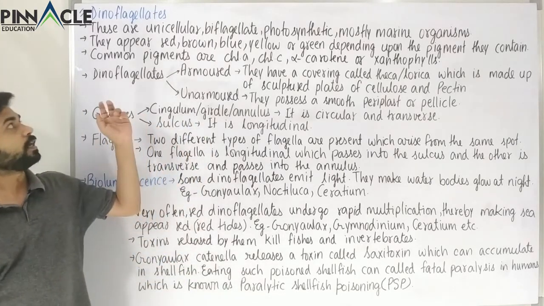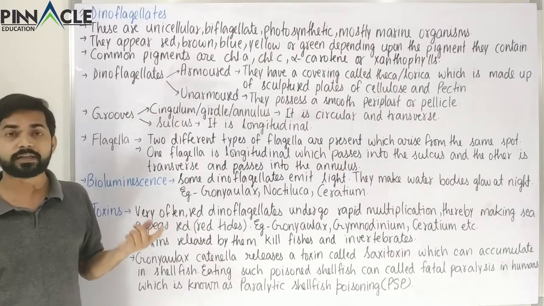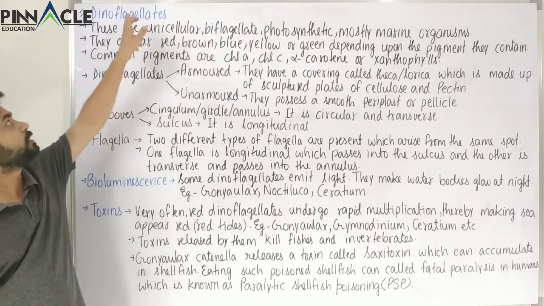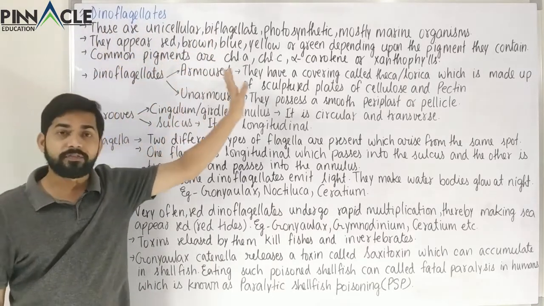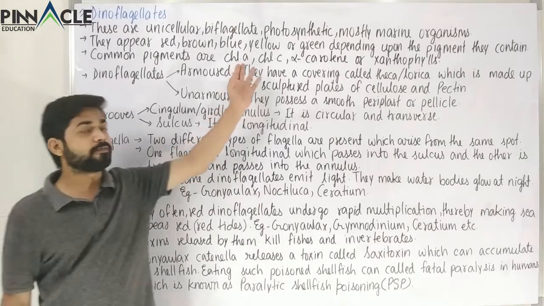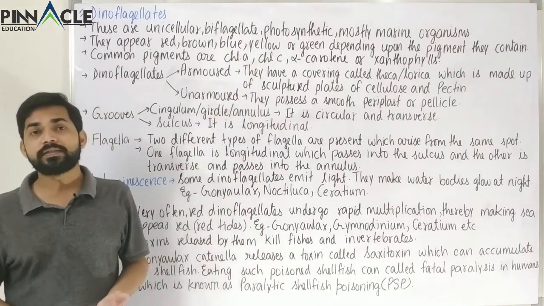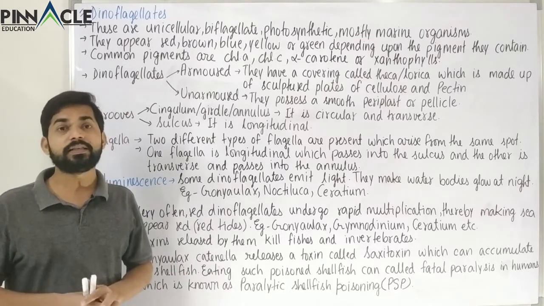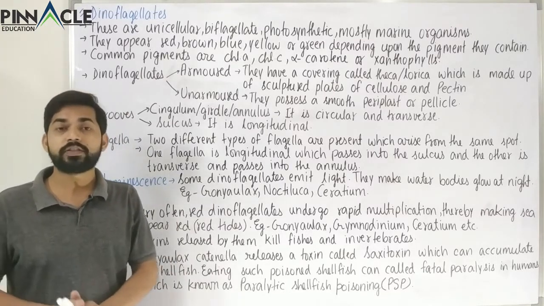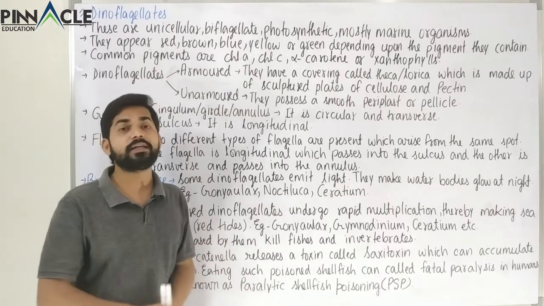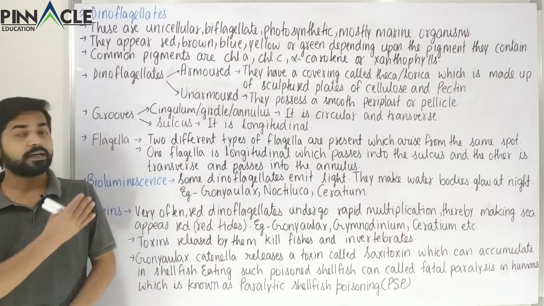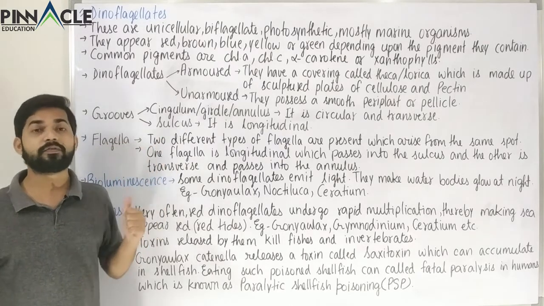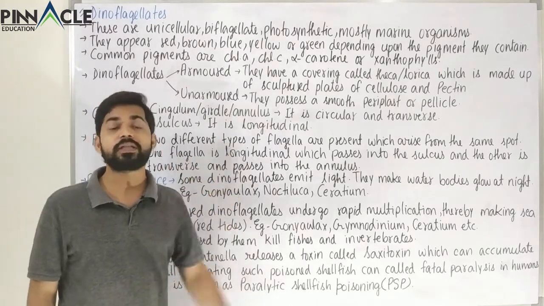So these organisms are unicellular, these are composed of a single cell, and biflagellate. So we can see biflagellate from the name, that is dinoflagellates. Apart from that, these are photosynthetic. Then it is obvious that these are autotrophic organisms, and these are mostly marine. So these are also found in fresh water, but most of the members of this category, that is the Protista, and in Protista this is the dinoflagellates. So these are mostly marine.